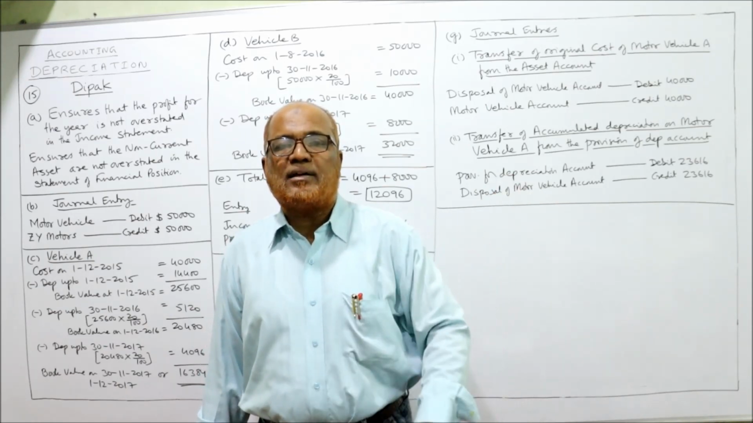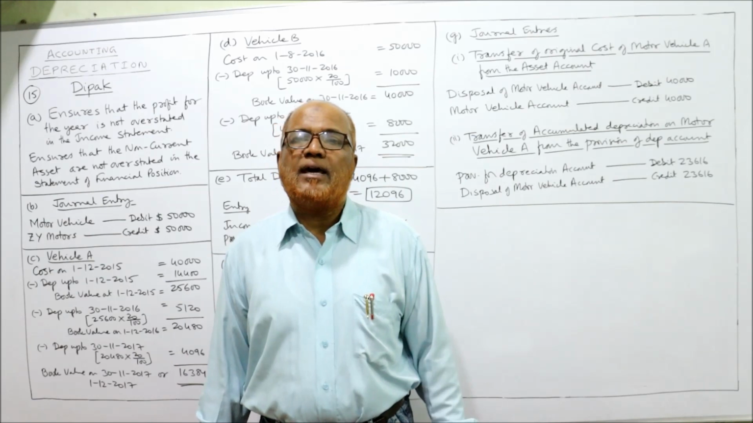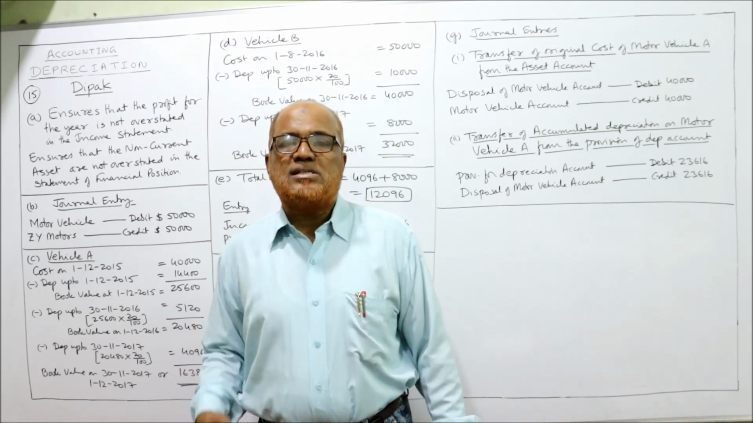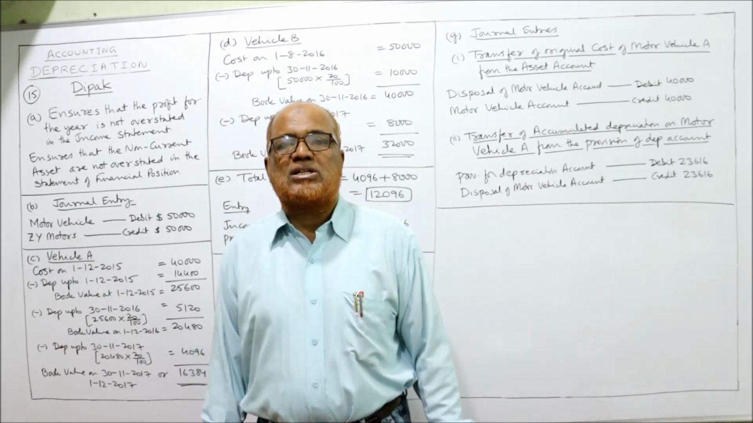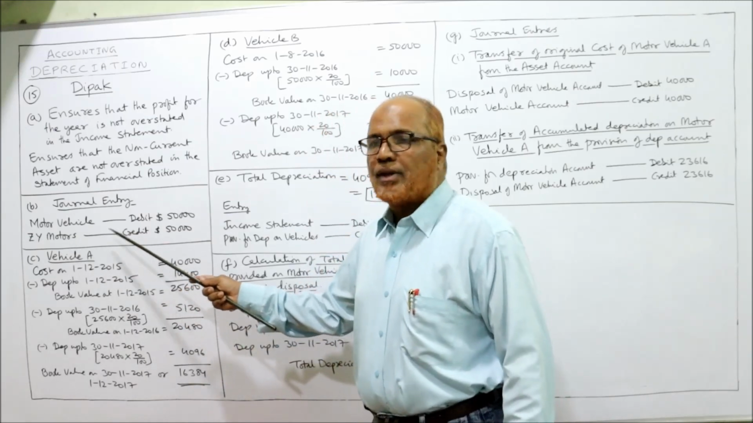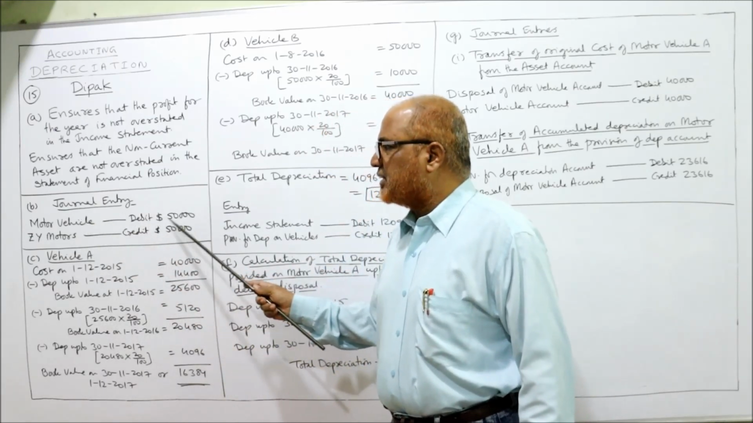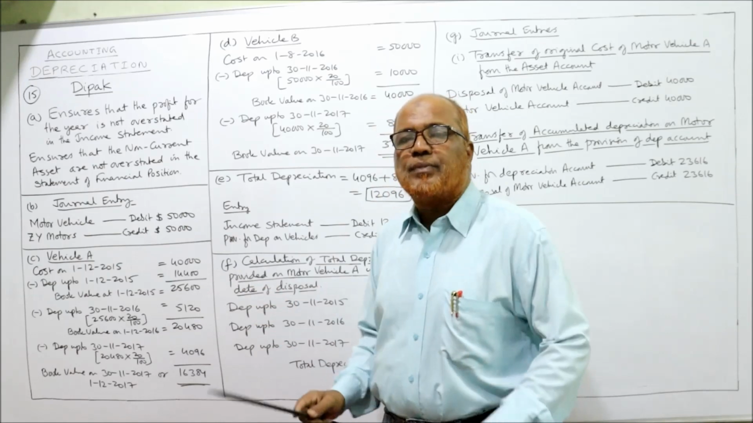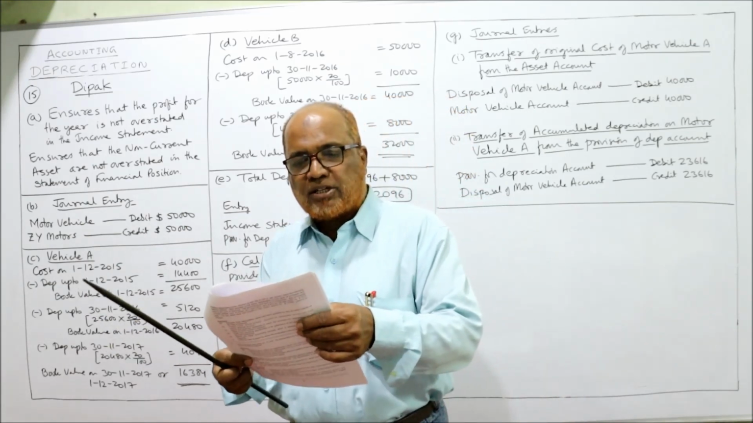Motor vehicle B debit 50,000. And whose account is created? The supplier. The supplier is ZY Motors. ZY Motors credit 50,000. Journal entry: motor vehicle debit 50,000, ZY Motors credit 50,000. B question completed.